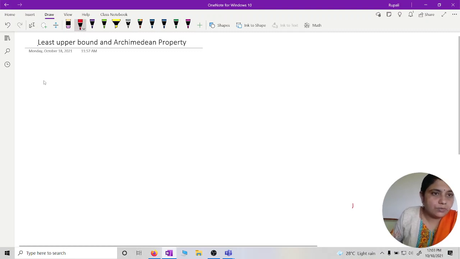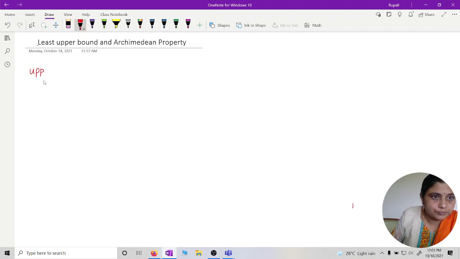Okay, so first we will define what is upper bound. Upper bound of a set.